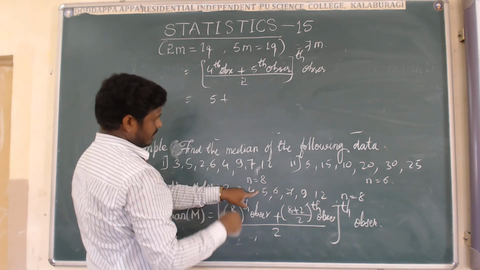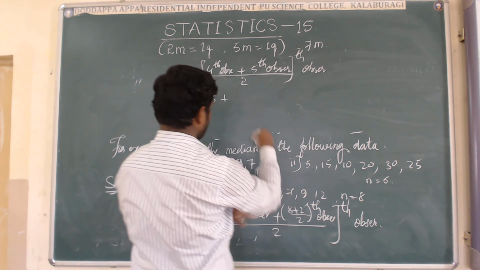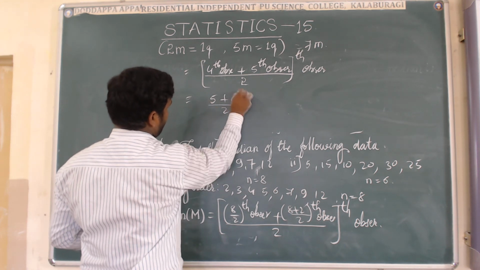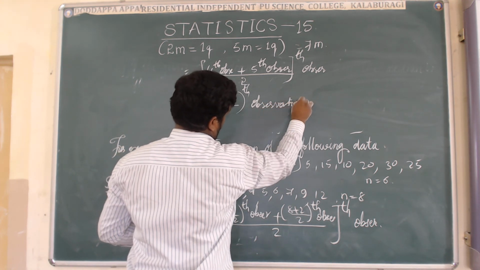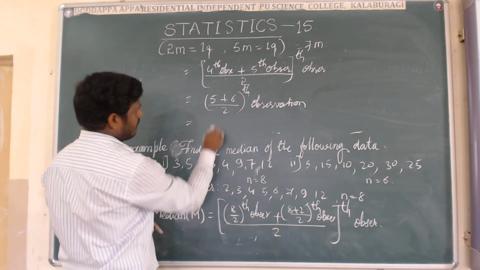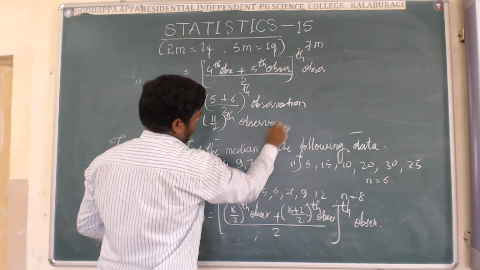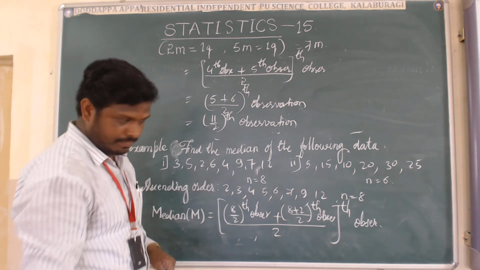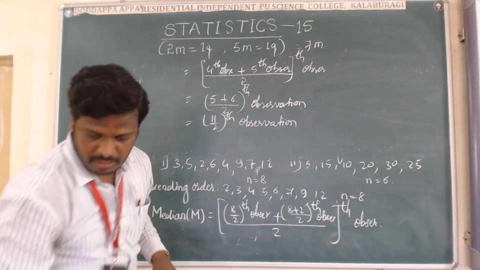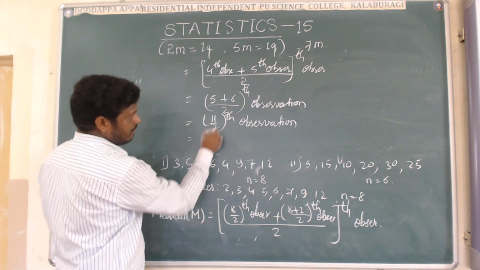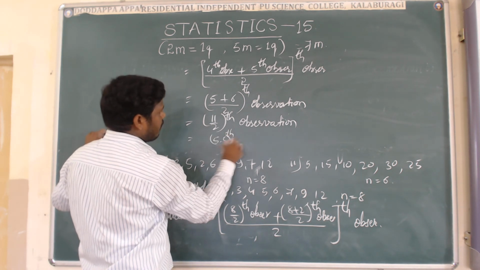Write 5 plus the fifth observation, which is 6, divided by 2. Simplify again: it is 11 by 2. This is the last step. Simplify, and you will get 5.5.